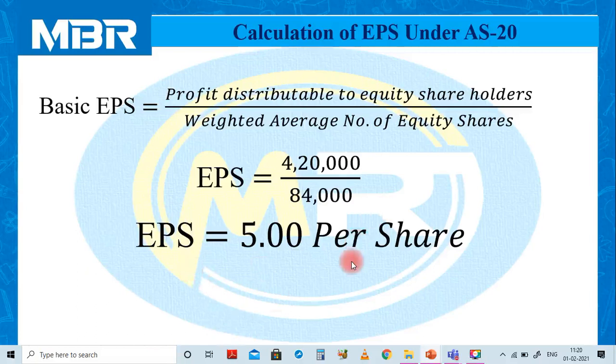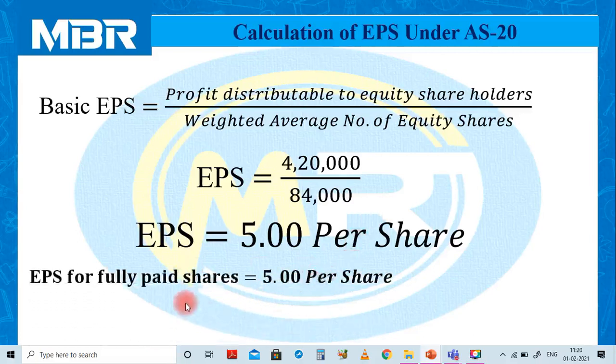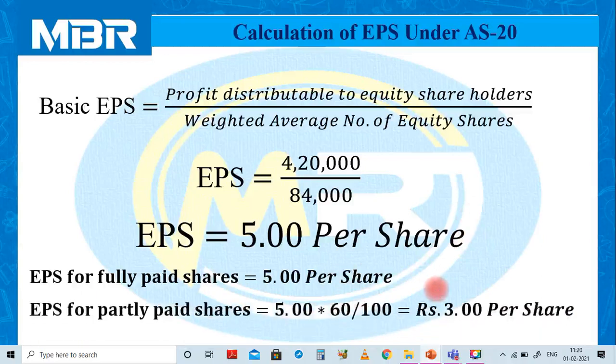Let us calculate earning per share for fully paid shares. For fully paid shares, it is rupees 5 per share as per the calculation that we have completed just before a minute. For the calculation of EPS on partly paid shares, we need to take the proportion. For fully paid up equity shares, if the value of EPS is rupees 5, then on partly paid shares, only rupees 60 is paid up.